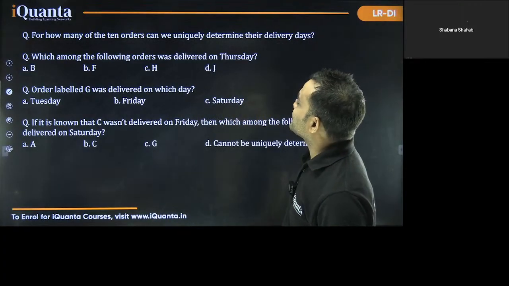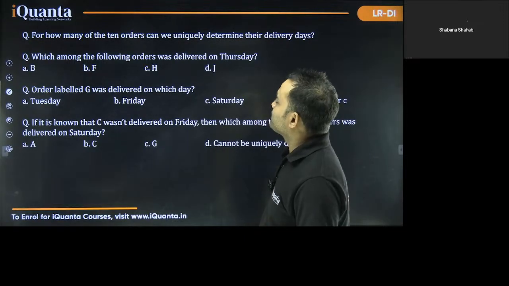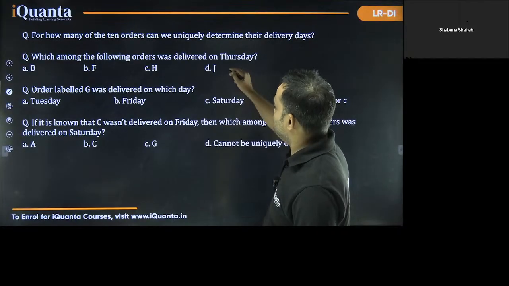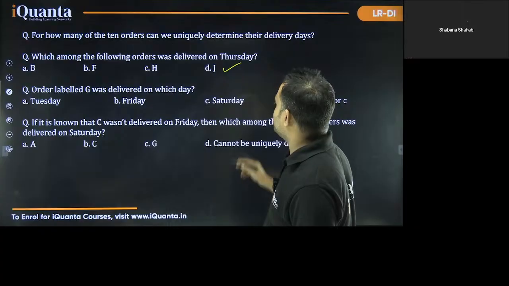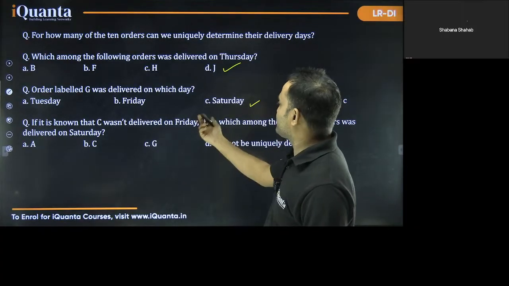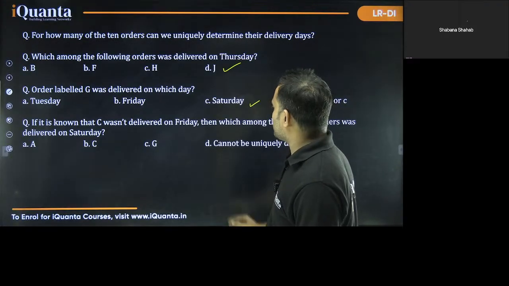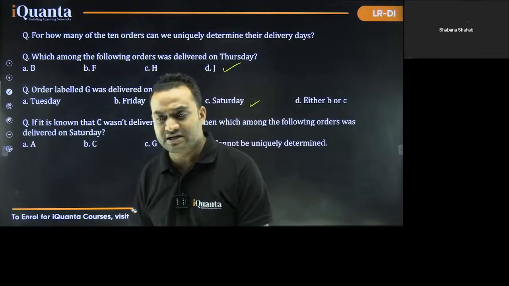For how many of the 10 orders can we uniquely determine their delivery days? Which of the following orders was delivered on Thursday? So, a certain answer. Order labeled G was delivered on which day? Tuesday, Friday, Saturday, either B or C. If it is known that C wasn't delivered on Friday, then which among the following orders was delivered on Saturday?